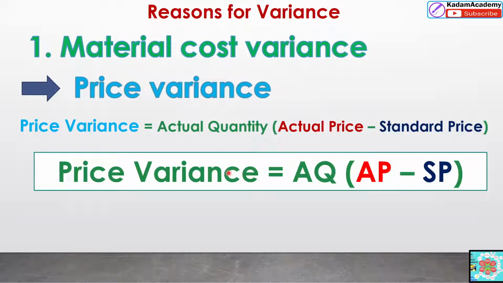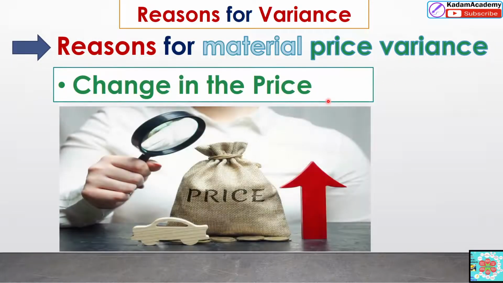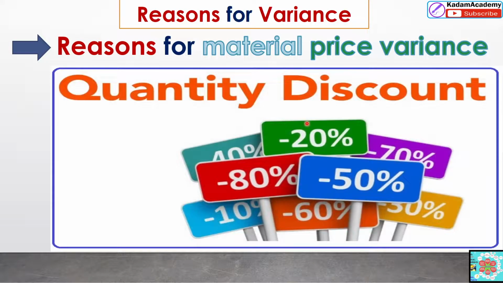So what are the reasons under this material price variance? Material price variance means what are the different reasons? So we will clear these points. If there is a change in price suddenly or a decrease in price, that is the reason for a decrease in profit. So we have to increase the profit, we have to increase the price.